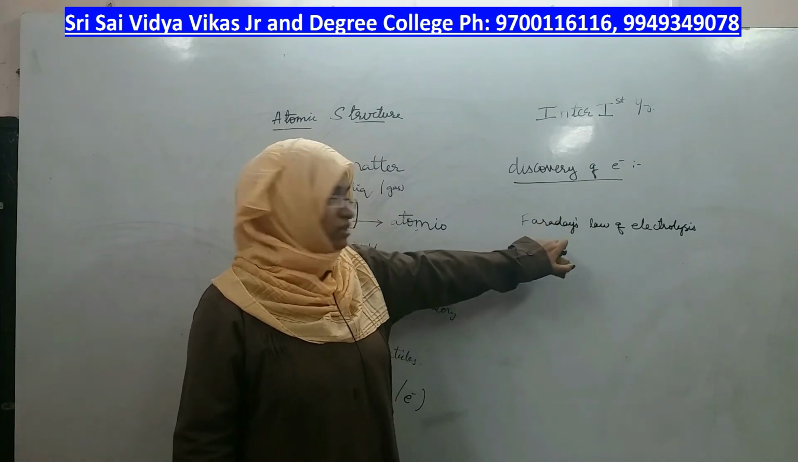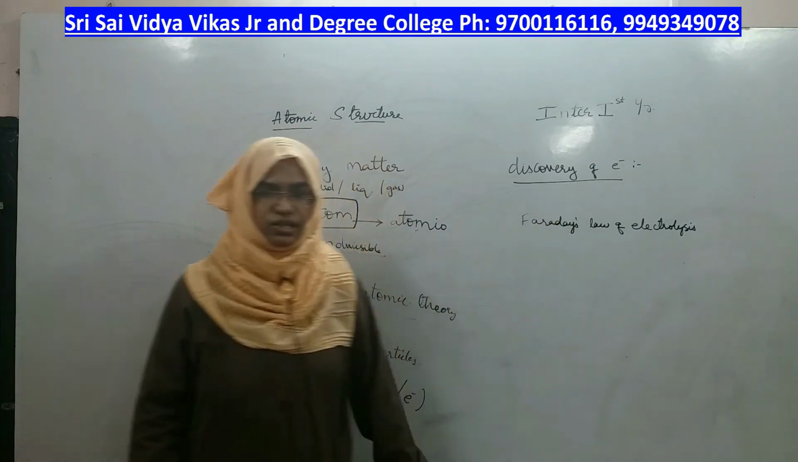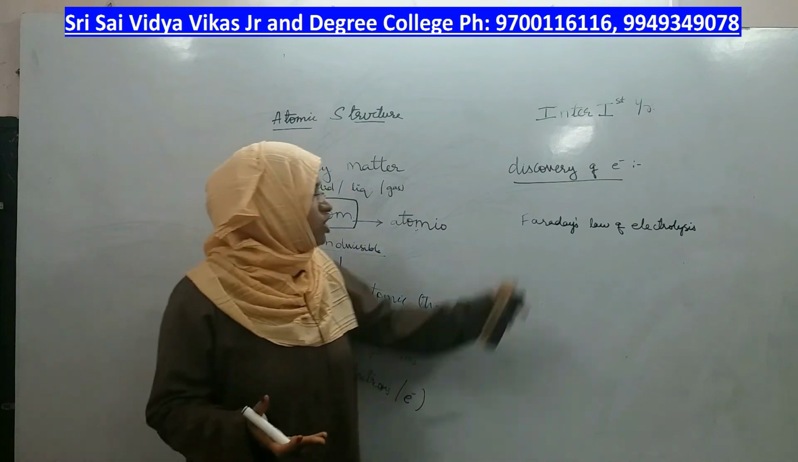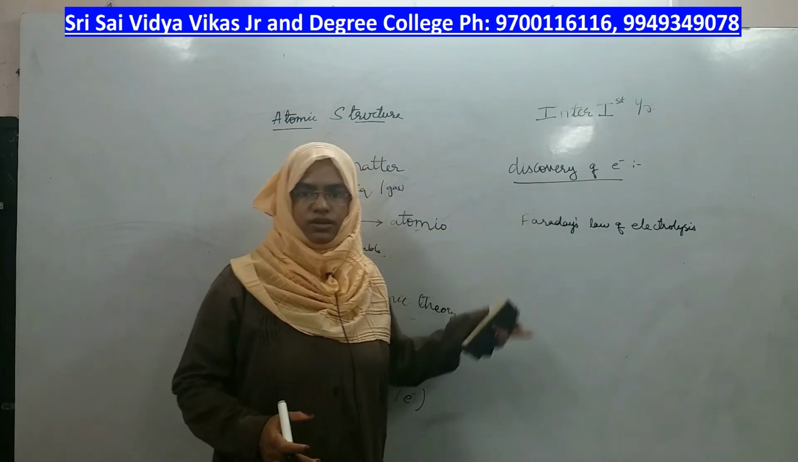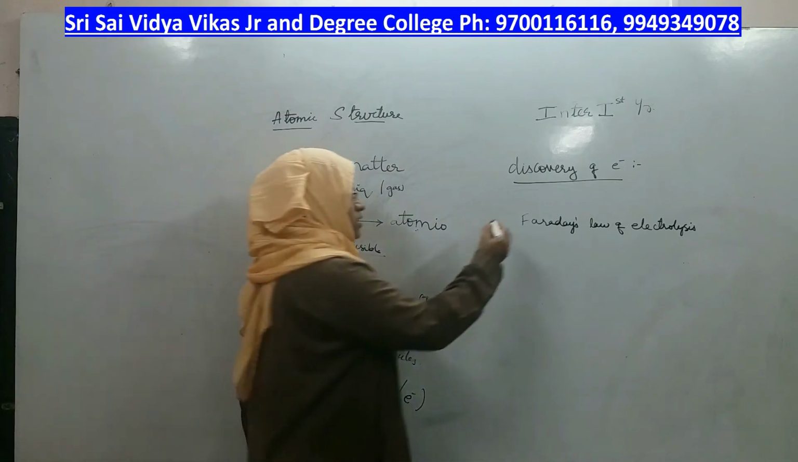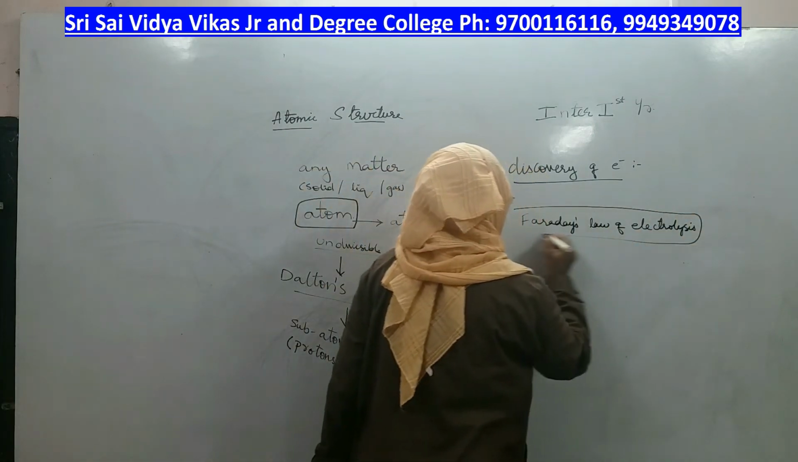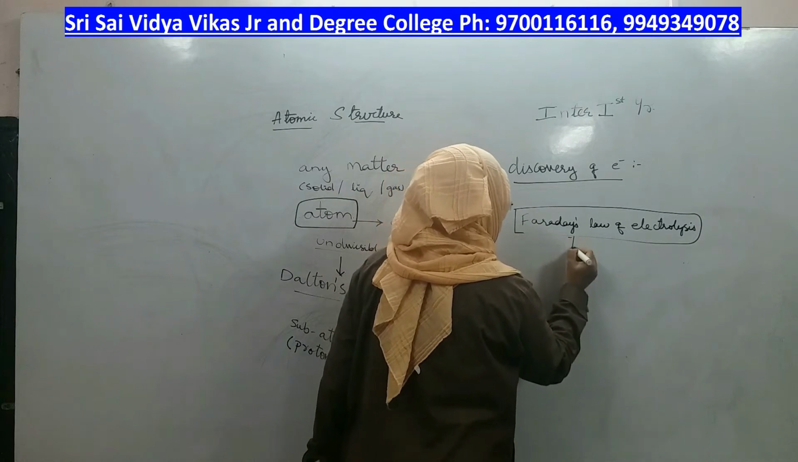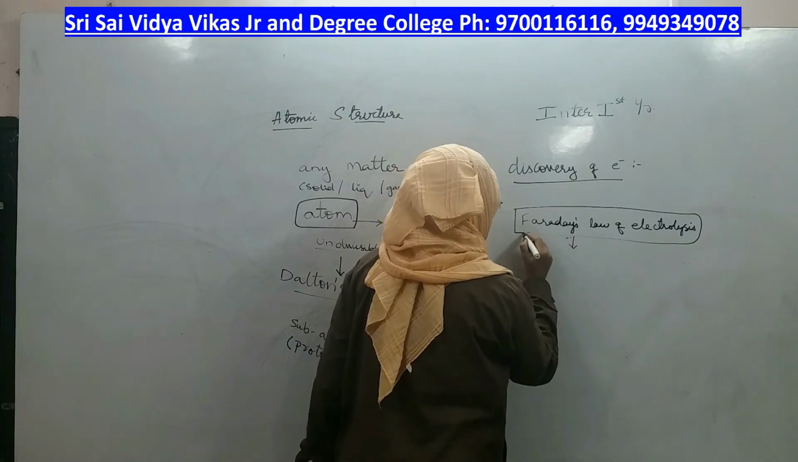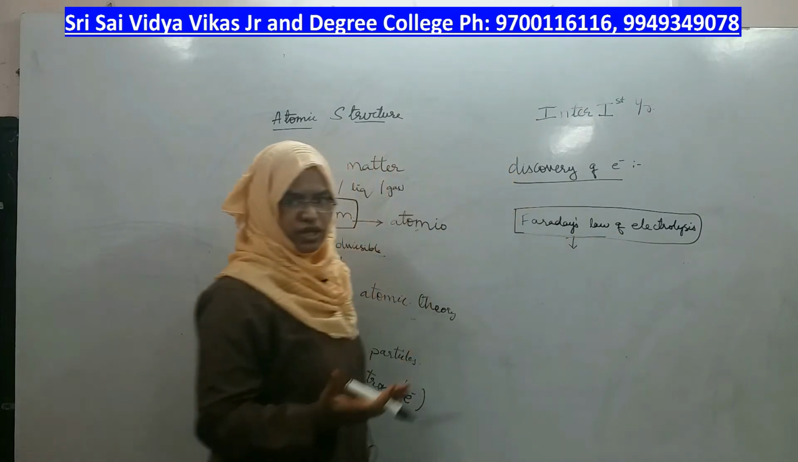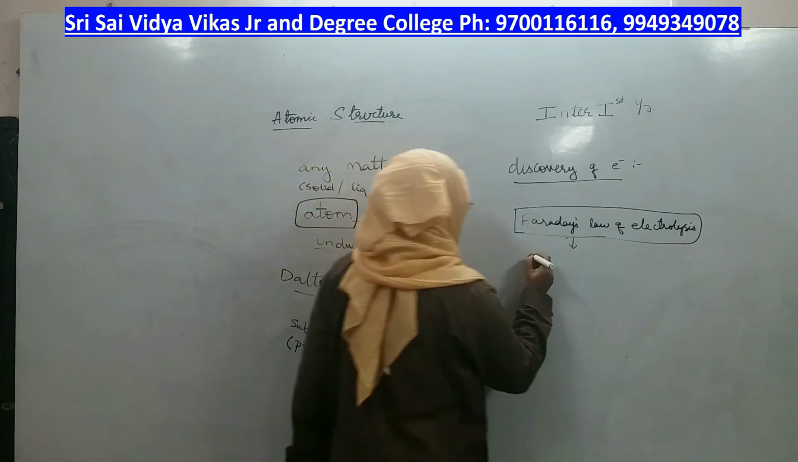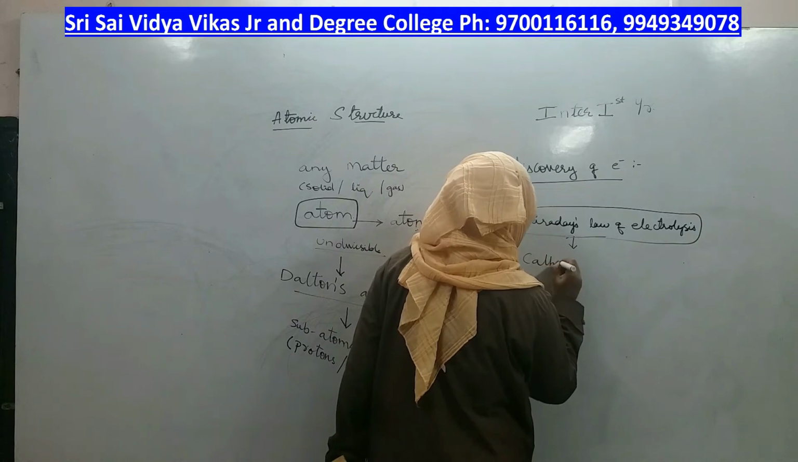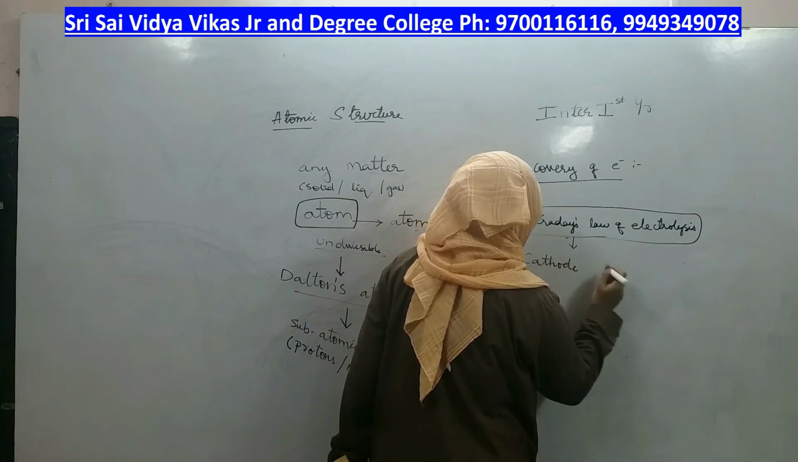If Faraday did not give Faraday's law of electrolysis, J.J. Thomson would not have thought that the electron can be discovered using a cathode ray discharge tube, right? So, based on this Faraday's law of electrolysis only, J.J. Thomson took a step of proving the discovery of the electron by using the same cathode ray discharge tube which was used by Faraday.